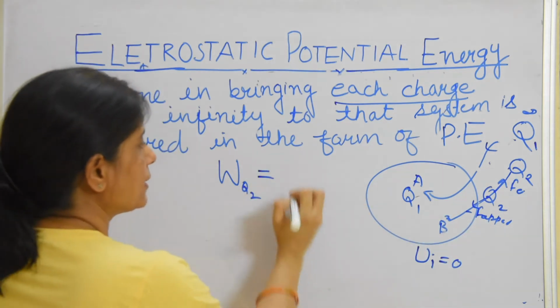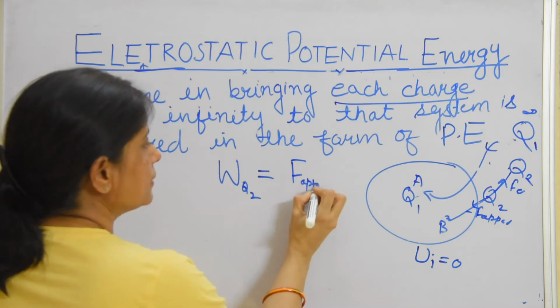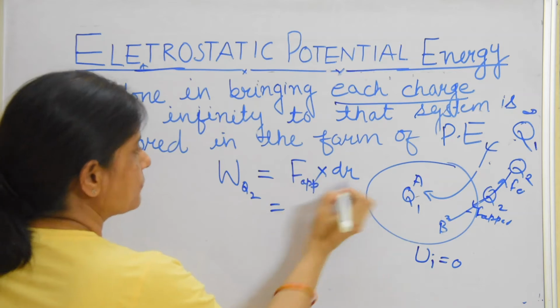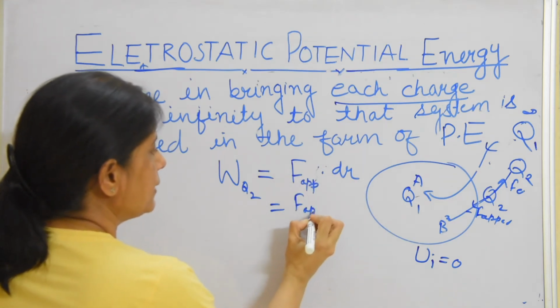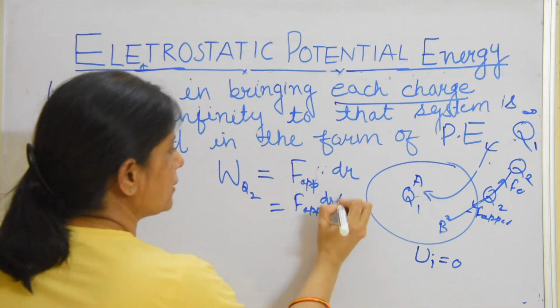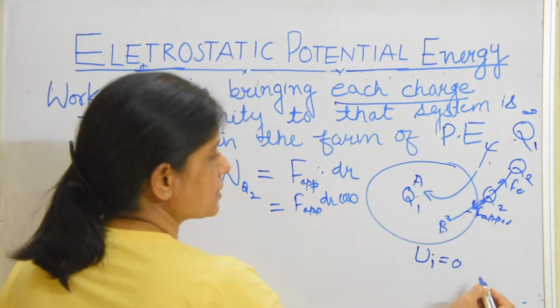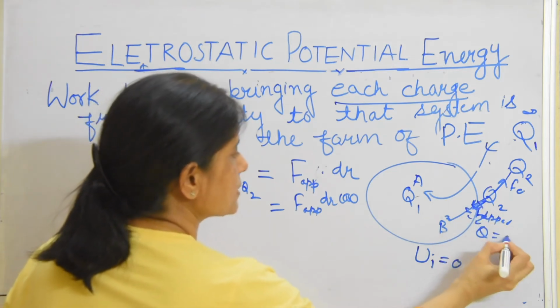So the work done in bringing this charge Q2 from infinity to this point is, as we have already done in potential, force applied into distance dr, and F dot dr is F applied dr cos theta. Now the direction of F is this and the direction of displacement is also this. So theta is 0 over here.